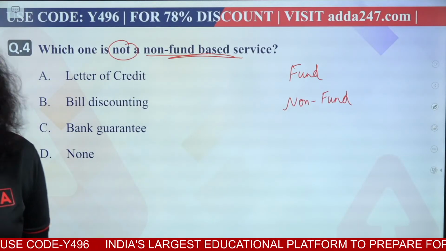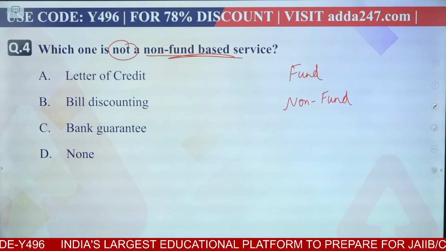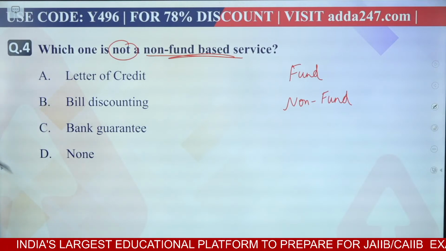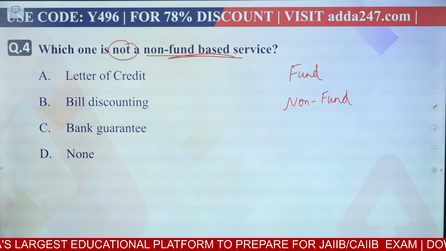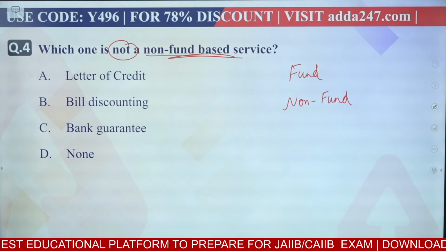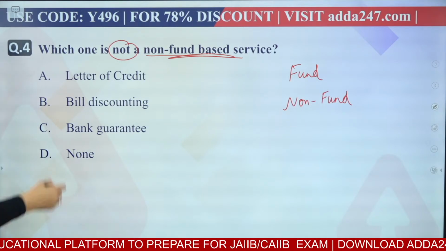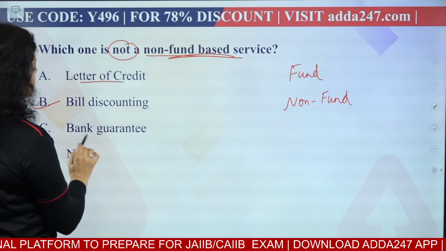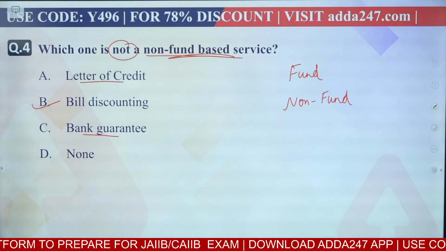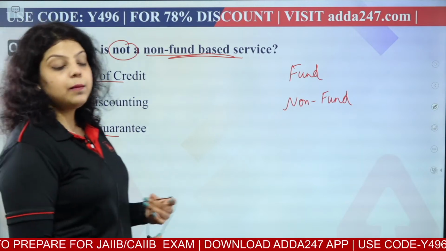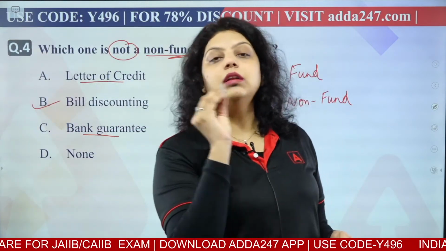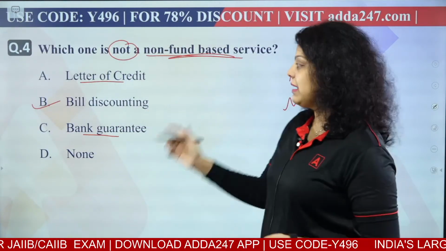Fourth is D and B and A. Three options are coming. D, B and A. So when we talk about non-fund based service, which one is not? So the right answer will be B, because letter of credit and bank guarantee are non-fund based services, or we can say these are non-fund credit services.